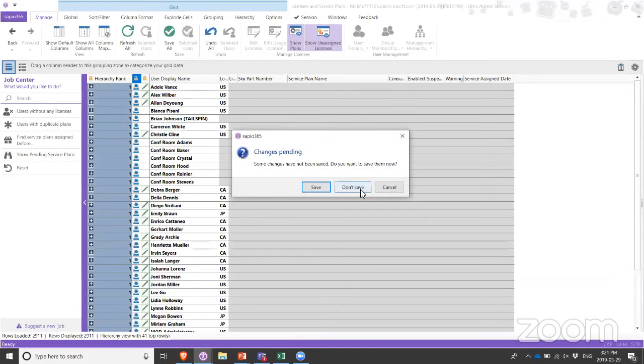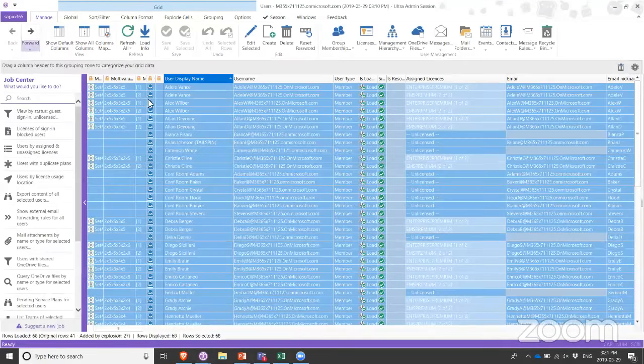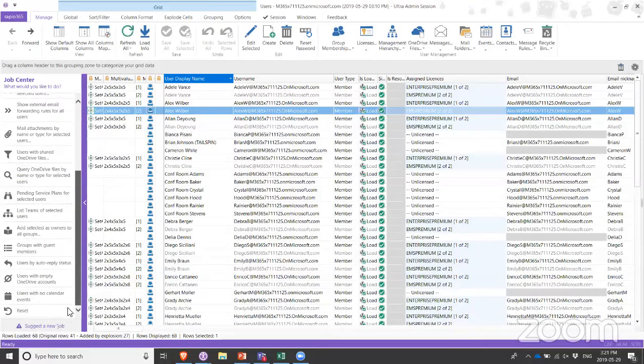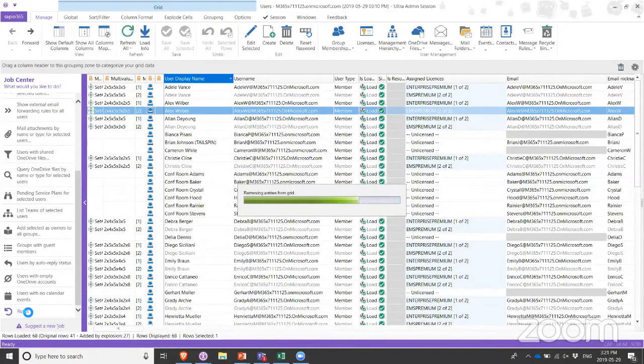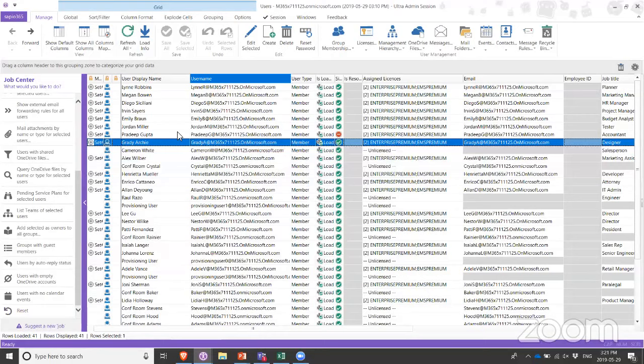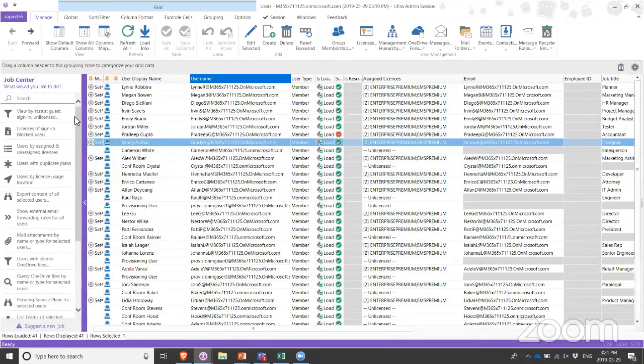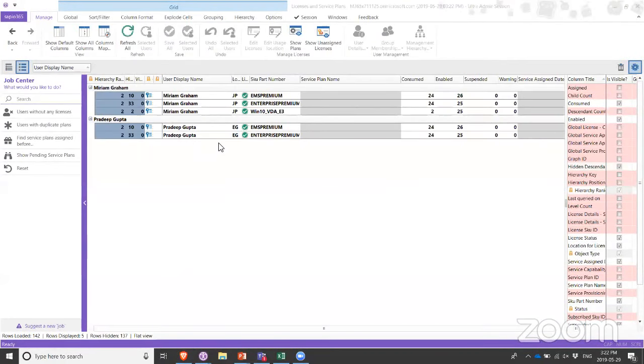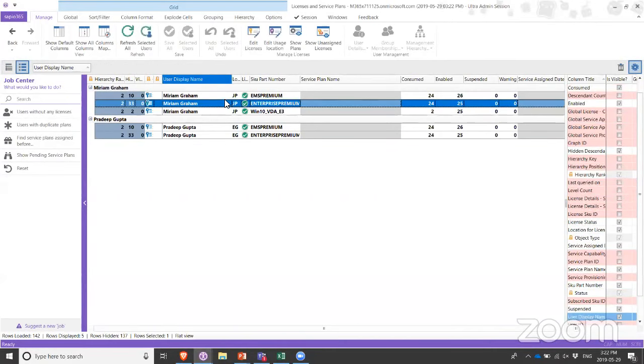And another thing that you can do is you can actually use some of the Job Center jobs from the user's interface as well, because we have some license related Job Center jobs here as well. I keep hitting reset because reset basically goes back to the default grid configuration. It's a pretty handy way to reset whatever you've done to the grid format. Now, one of the things that we can do here is we can actually look at licenses of sign-in blocked users. And if you remember, this is one of those scenarios that is effectively wasting licenses, and so it's actually wasting money.